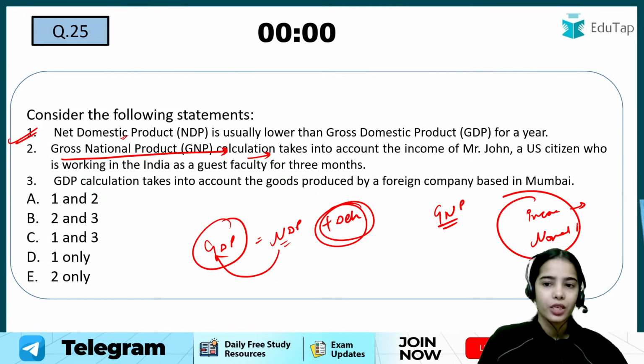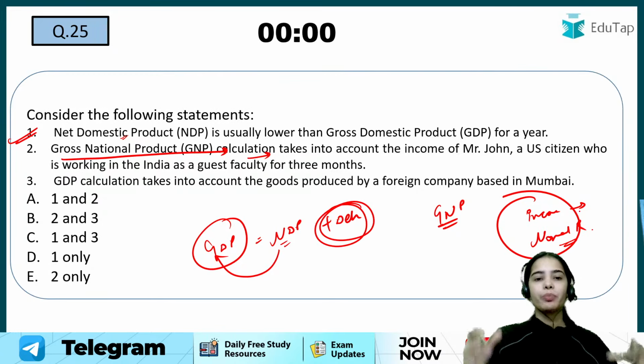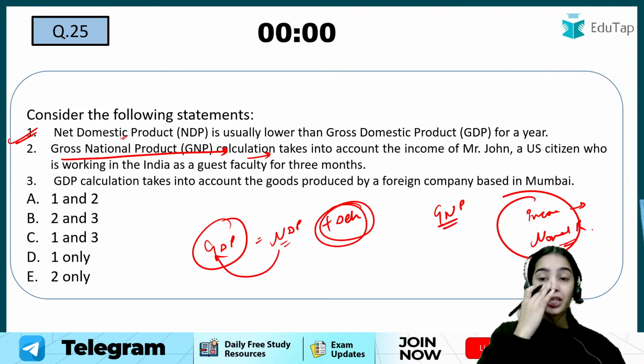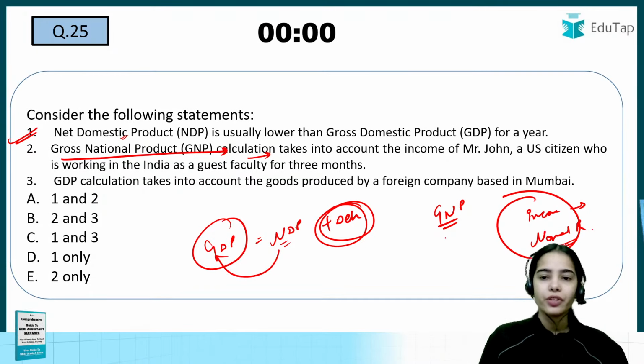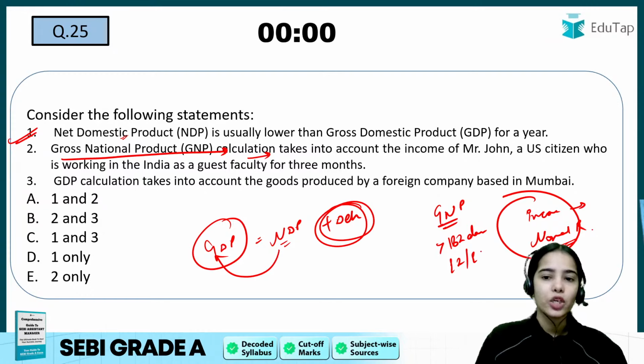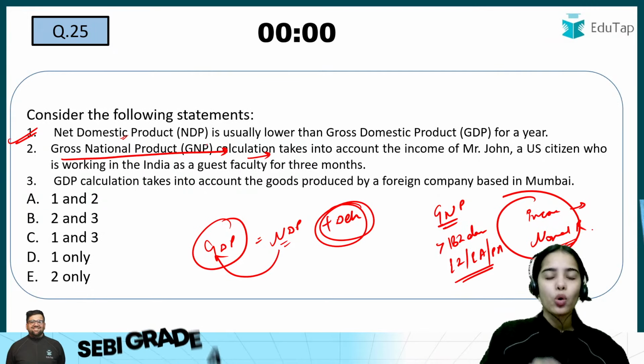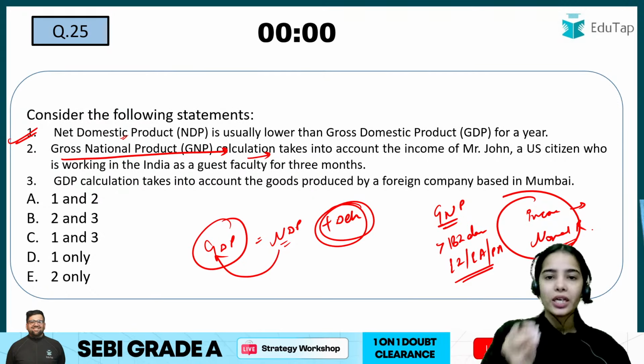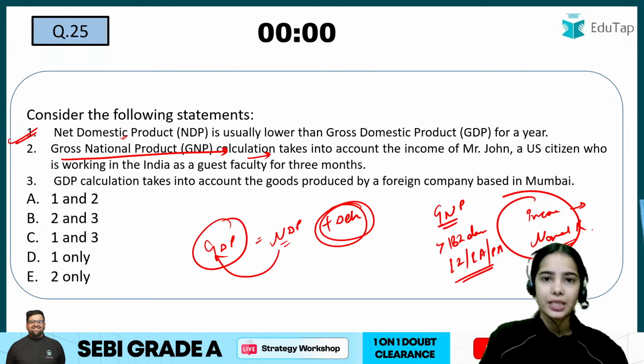GNP, gross national product, includes all the income generated by the normal residents of our country, who are living in India for more than 182 days and whose economic interest, their productive activity, is happening in India. So GNP includes all the income of the normal residents living in India for more than 182 days.